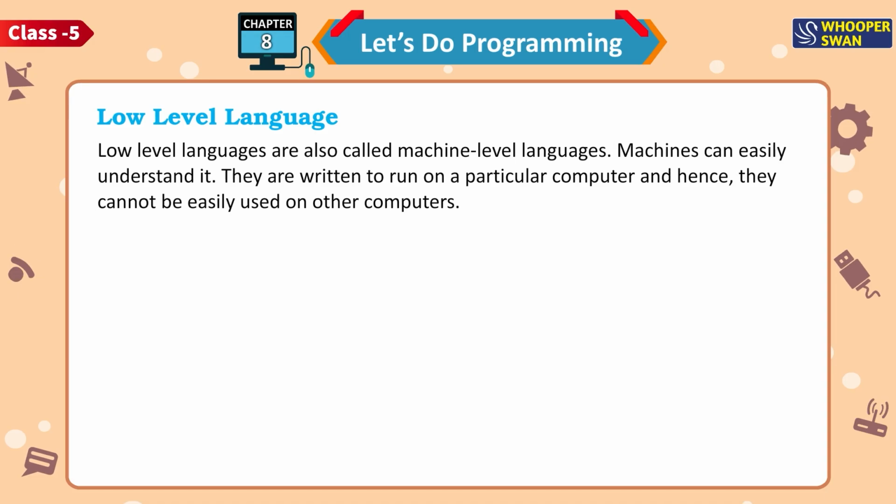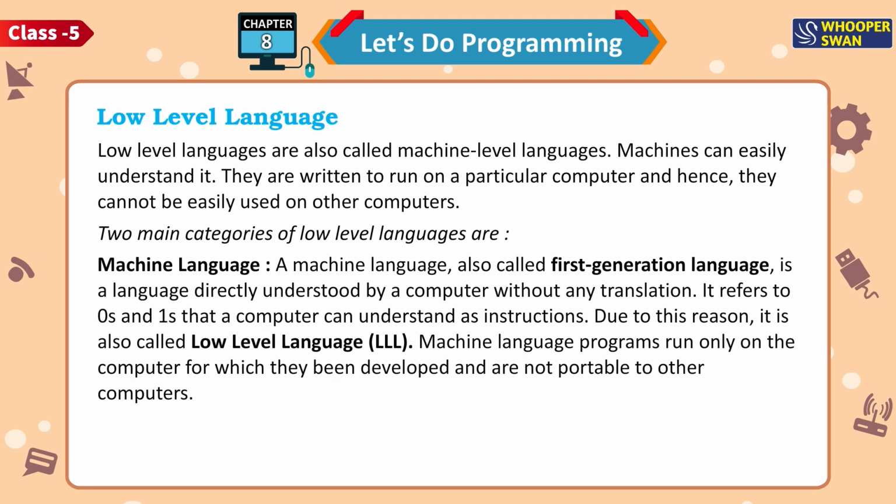Low-level language. Low-level languages are also called machine-level languages. Machines can easily understand it. They are written to run on a particular computer and hence, they cannot be easily used on other computers. Two main categories of low-level languages are machine language.